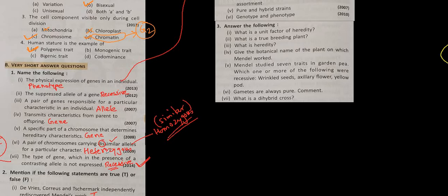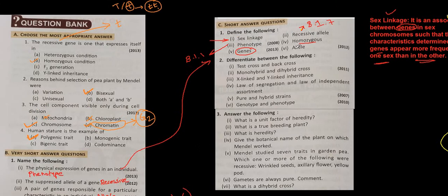But if it is dissimilar, then it is heterozygous. So here the answers are in the questions itself. Alleles, alternate forms of genes. Alternate forms of genes are known as alleles, like capital T capital T is homozygous, small t small t is homozygous, but if it is capital T small t, then this one is what? Heterozygous. Understood? That is considered as heterozygous. Now let us move further.